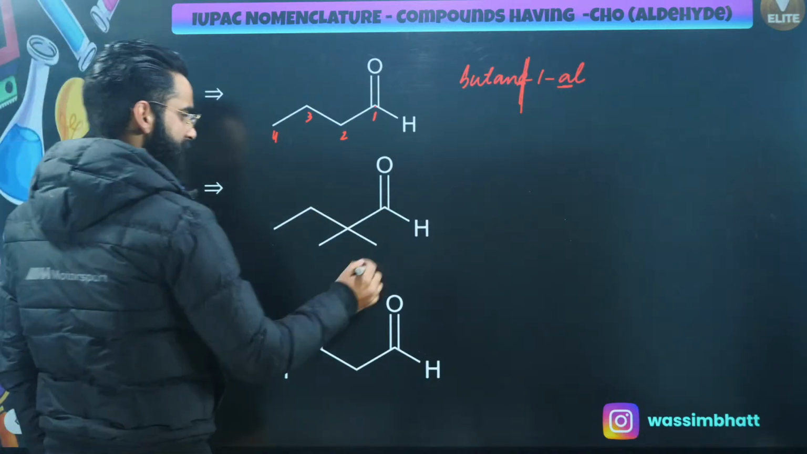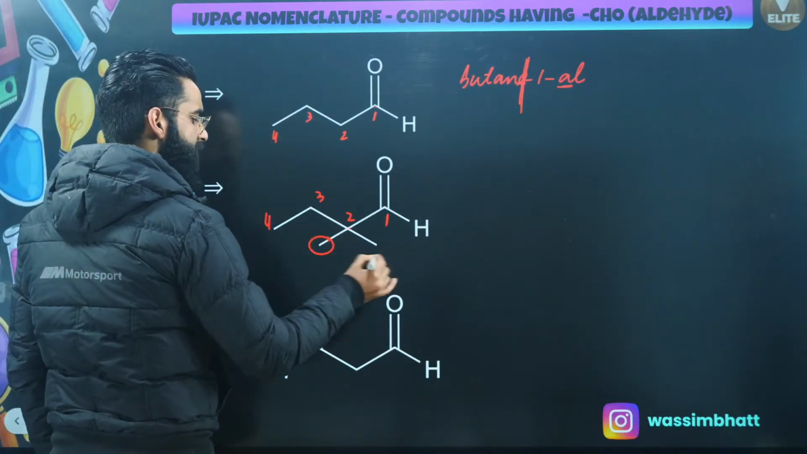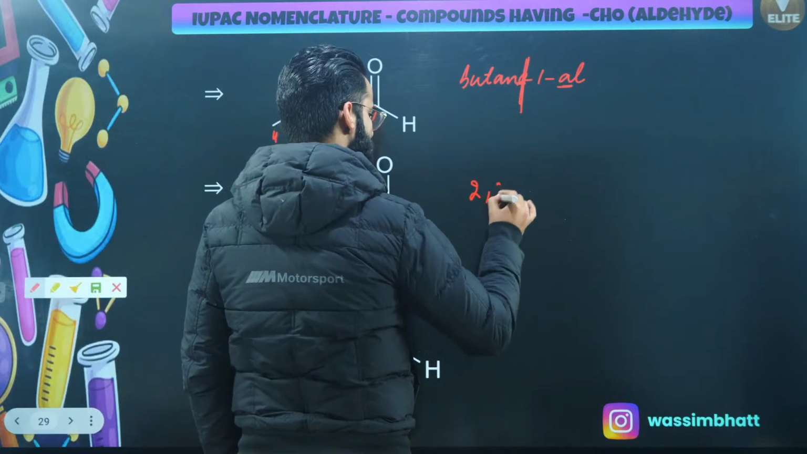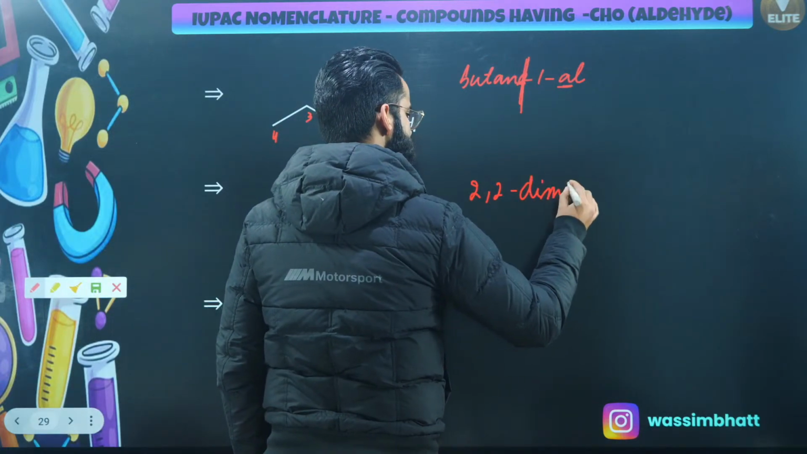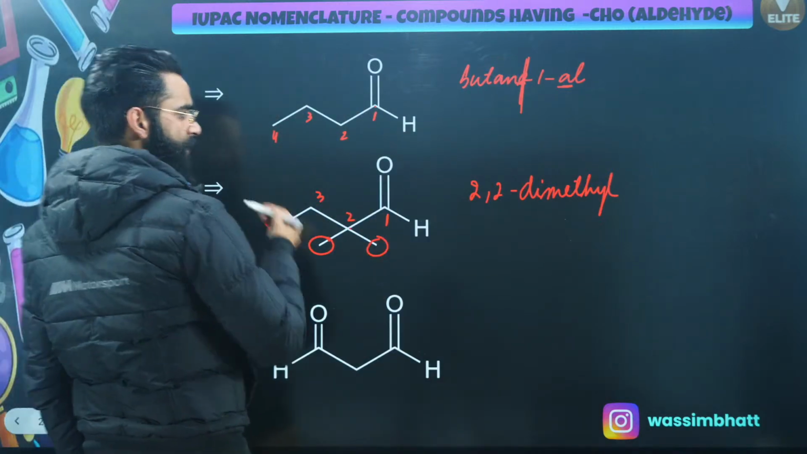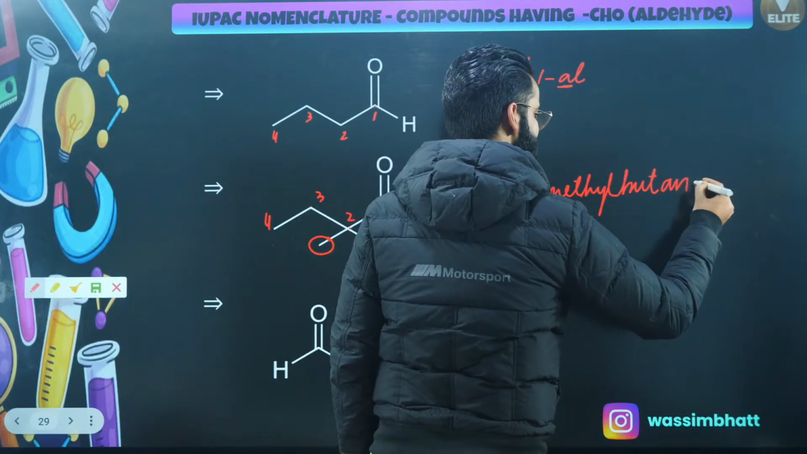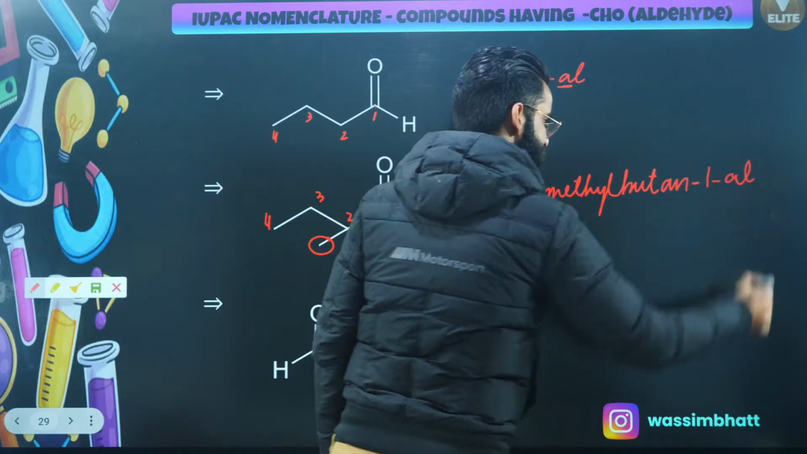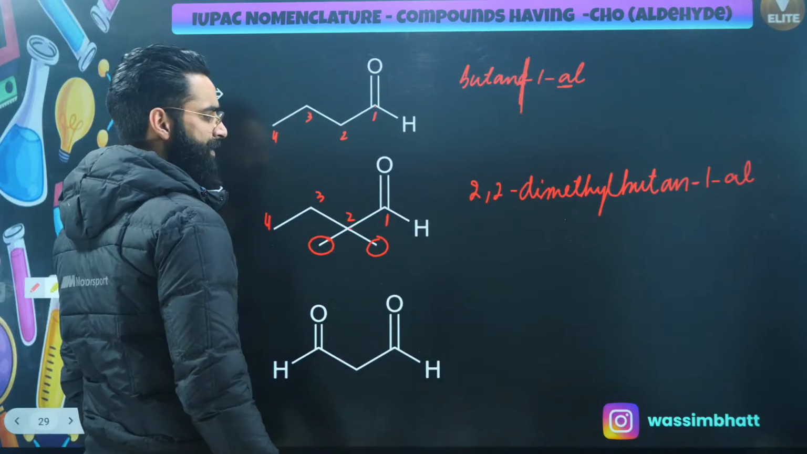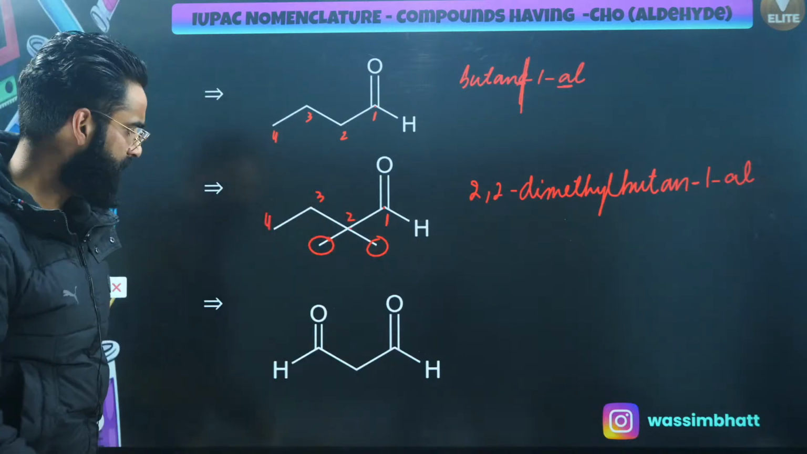Look at the next one, people. Let's call this carbon number 1, this is 2, this is 3, this is 4. At carbon number 2, there are 2 methyl groups, so it's going to be 2,2-dimethyl first of all. Then in the main chain you have got 4 carbons, so you'll be using but. Everywhere there's a single bond. And at carbon number 1, there is the aldehyde, so the suffix used is going to be al because the carbon of the aldehyde group is part of the main chain, right, people? As simple as that.